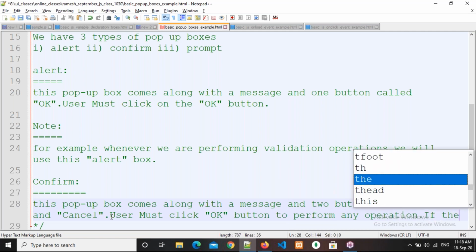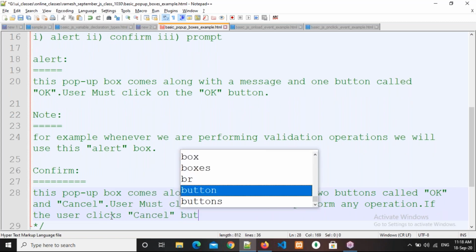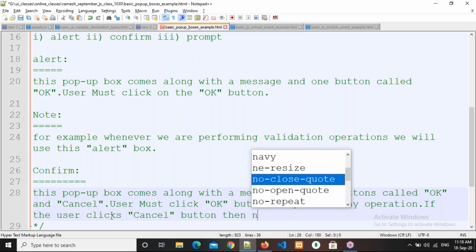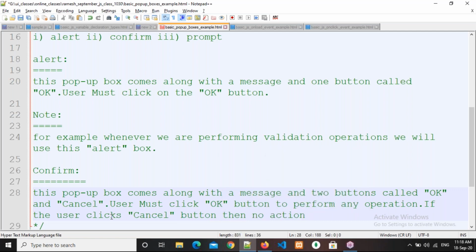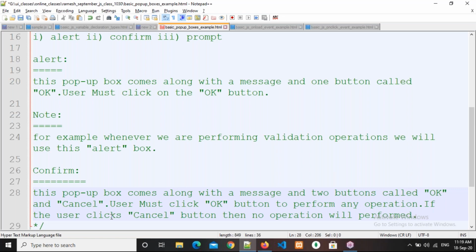If the user clicks on the cancel button, then no action will be performed. Okay, understanding it, everyone? Please respond. Hello? Okay, right. Whatever I have told you, that's what I'm writing here.